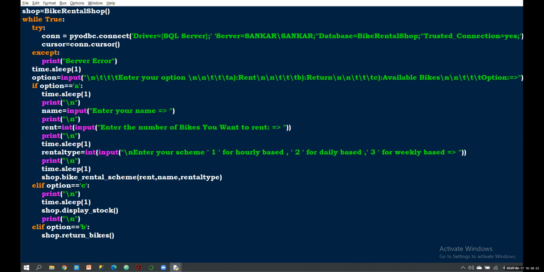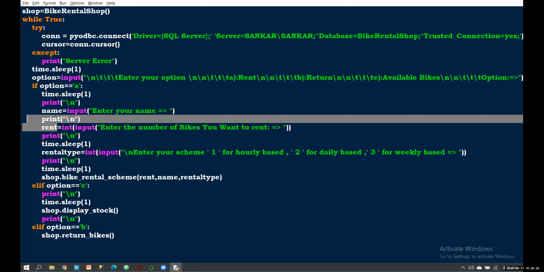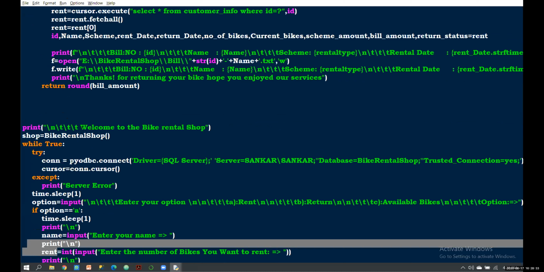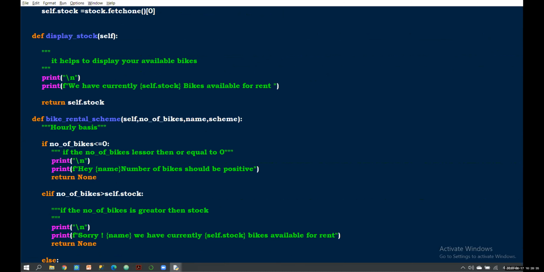You can see here, first it asks the name, rent, and rental type, that is the scheme.